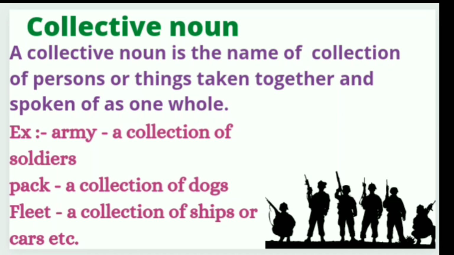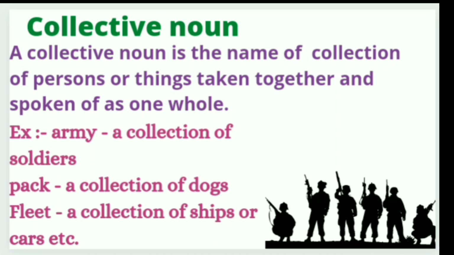There are many more examples given in your book for collective nouns and you might have read them before also. Like in regular routine we can say sometimes a bouquet or bunch of flowers, a bunch of grapes, a bunch of keys, a bundle of sticks, a colony of ants or frogs, a pair of shoes, a pride of lions, etc.